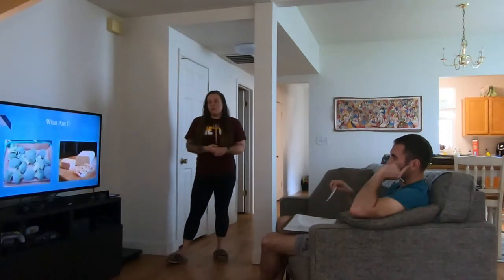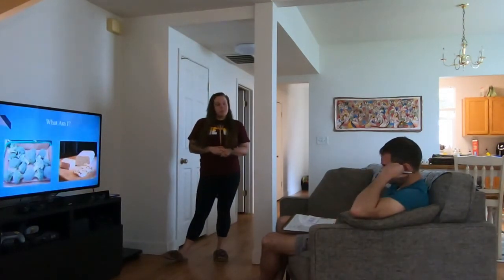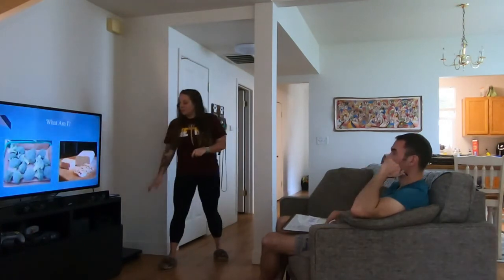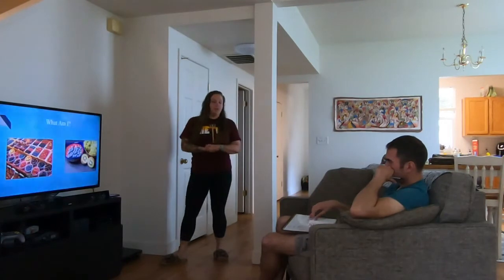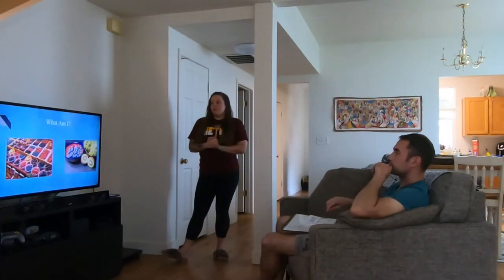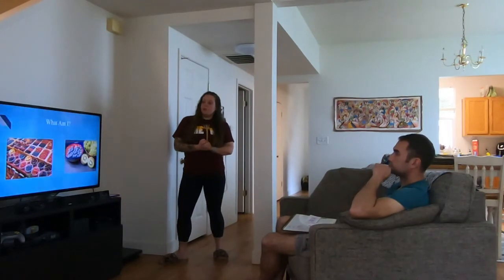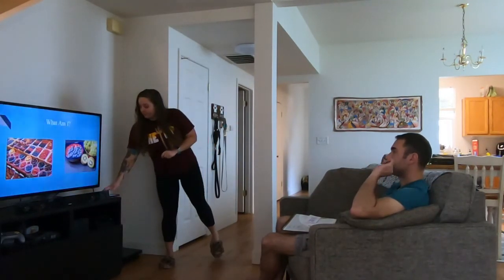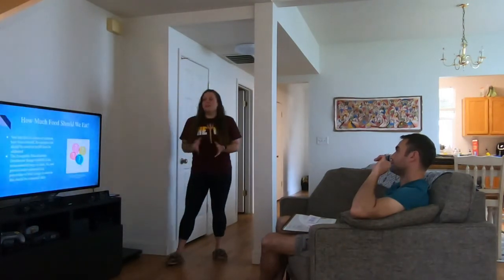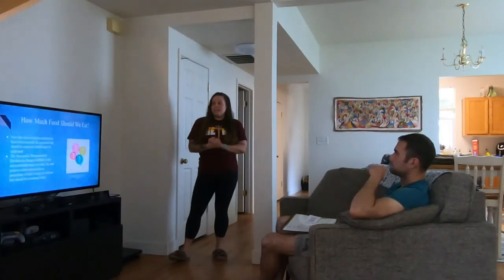All right, and on the left, we have broccoli, carbohydrates, perfect. And on the right, we have tempeh, protein, perfect. And finally, we have fruit. What does fruit fall under? Carbohydrates, perfect. And do you remember that subgroup that fruits and vegetables also fall under underneath carbohydrates? Fiber. Perfect, dietary fiber. All right, and that's the end of this lesson, and next week we'll be talking about how much food you would need individually.